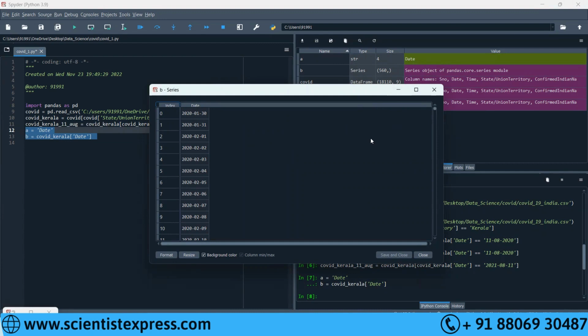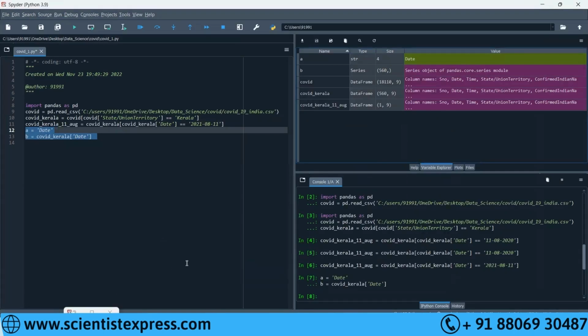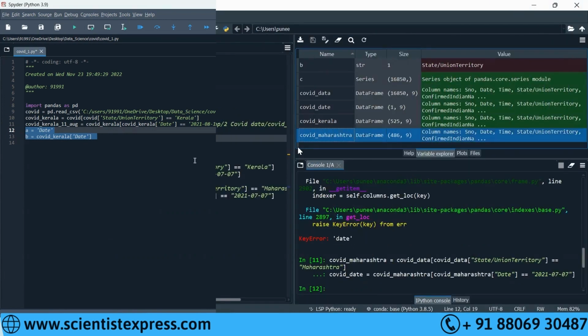So you'll never forget, right? If you put a variable name without the table name, Python counts it as a string, not a column. Only when you mention the variable name along with the table name does Python understand that it's a column. So in B, you can see the variable. Python understood that it's the variable date you are talking about, and that is how it stored the value.